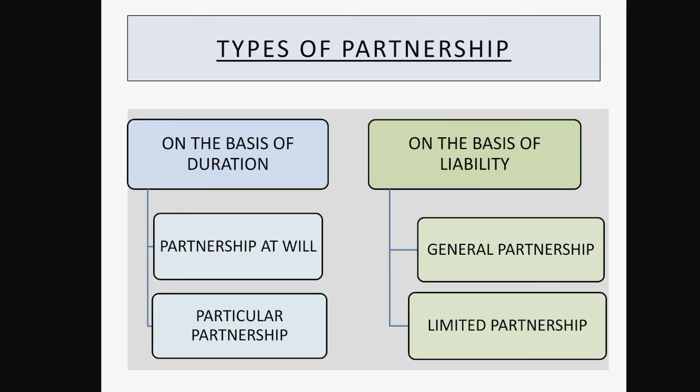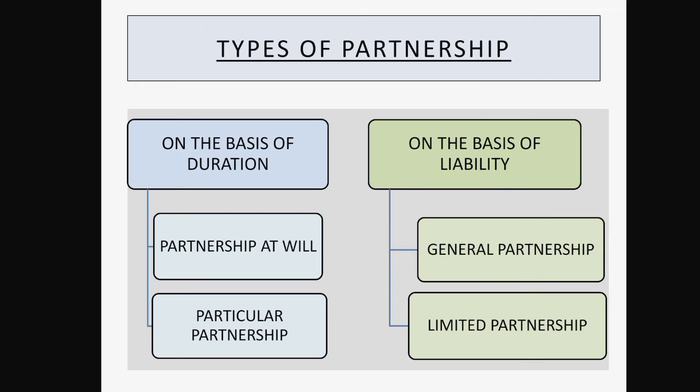So, it is a kind of partnership firm where all the partners' liability is unlimited, which means if the assets of the firm are not enough, then the creditors can settle their accounts by having claim over the personal property of the partner. So here, whenever the firm bears the losses, the personal properties or assets of the partners may be sold so that the firm can recover its losses. So each partner of a general partnership firm can actively participate in the activities of the firm, and in India, all the partnerships are general partnership firms.